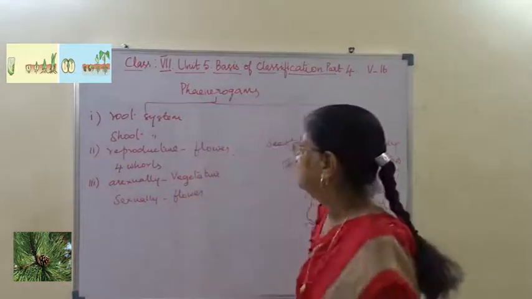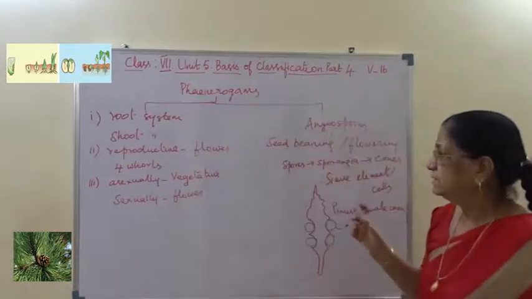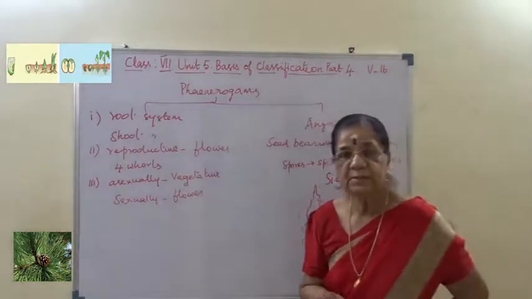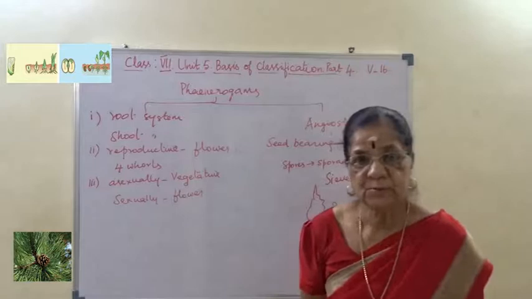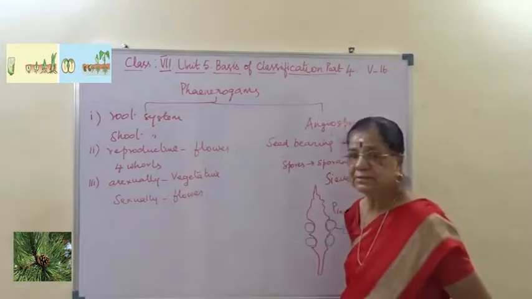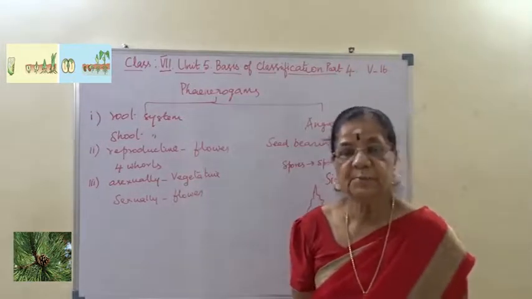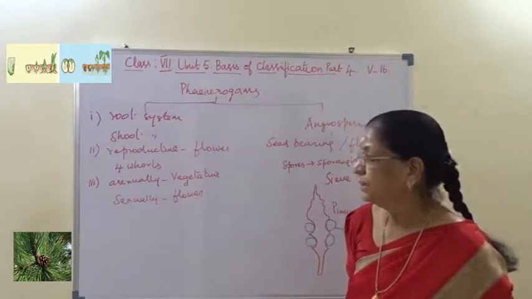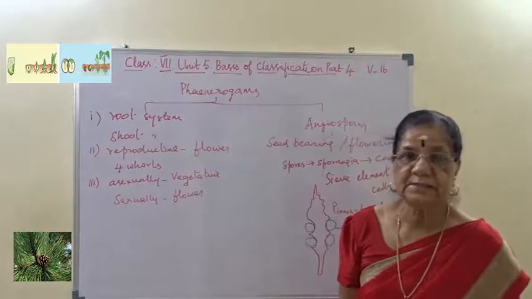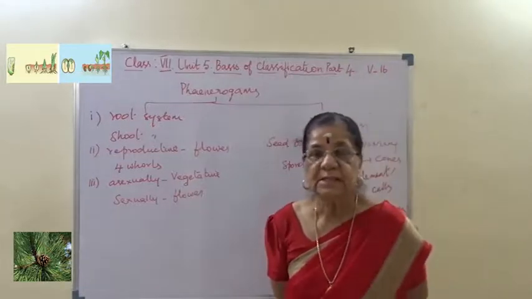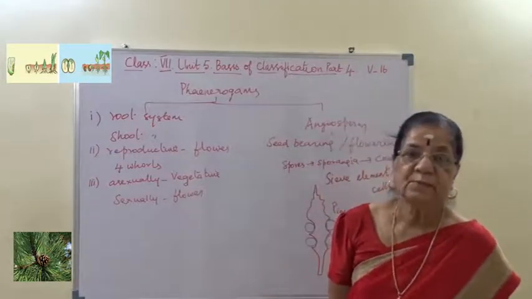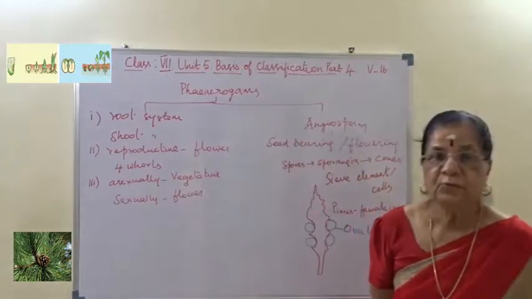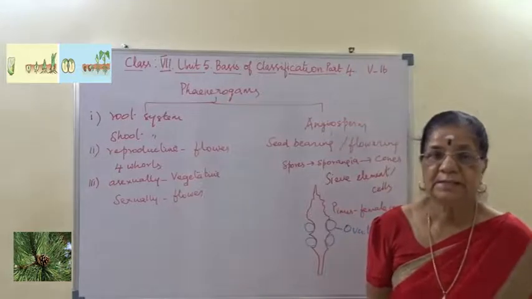So now, angiosperm has a well developed root system with taproot and fibrous root system, and the shoot system is also well developed with broad leaf structure, and the reproductive part of the plant is the flower. So we say the parts of flowering plants are root, stem, leaf, flower, fruits and seeds.